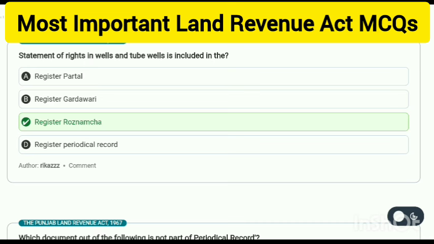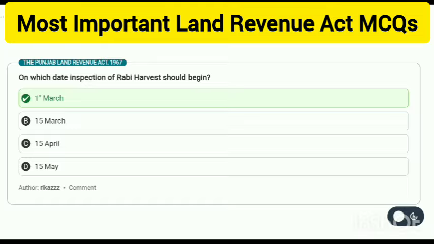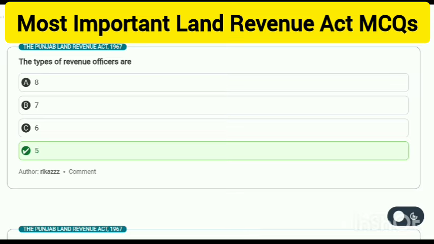Statement of rights in wells and tube wells is included in the register Roznamcha. Which document out of the following is not part of the periodical record? List of habitual defaulters. On which date should inspection of the Rabi harvest begin? 1st of March. The types of revenue offices are 5.